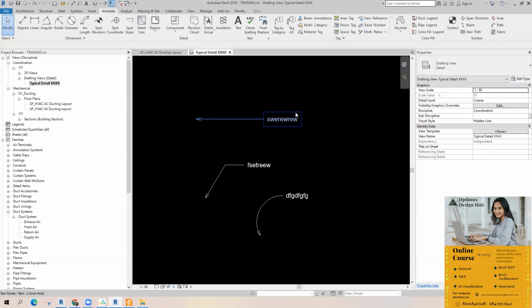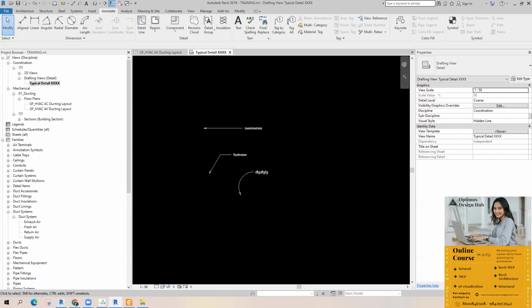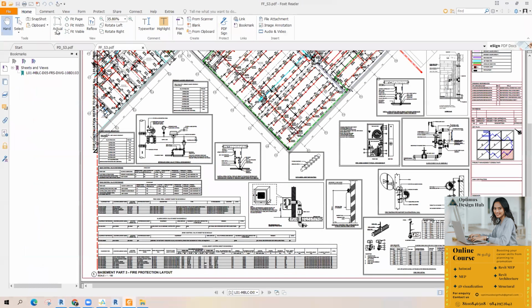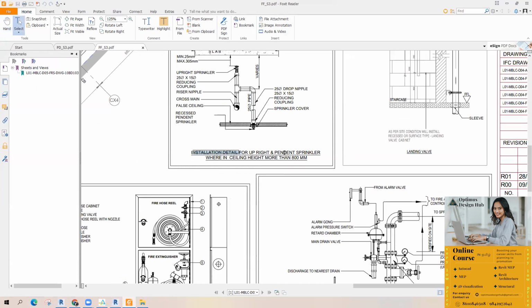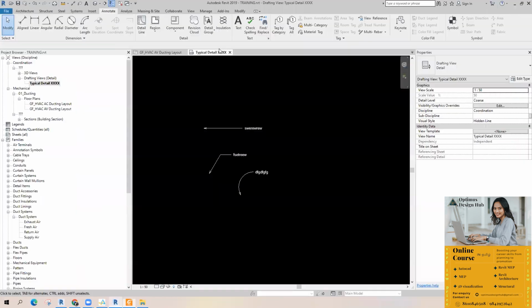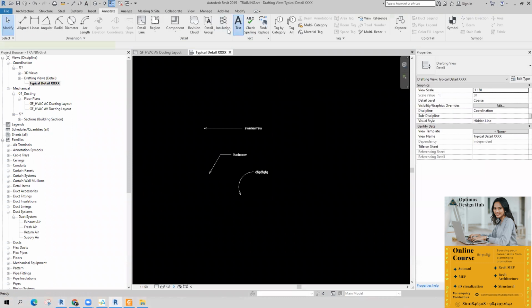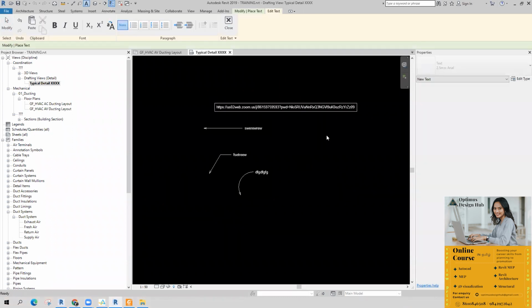You can just copy paste the text or whatever you needed. Like if I want to copy this one, just selecting it, I can paste it.